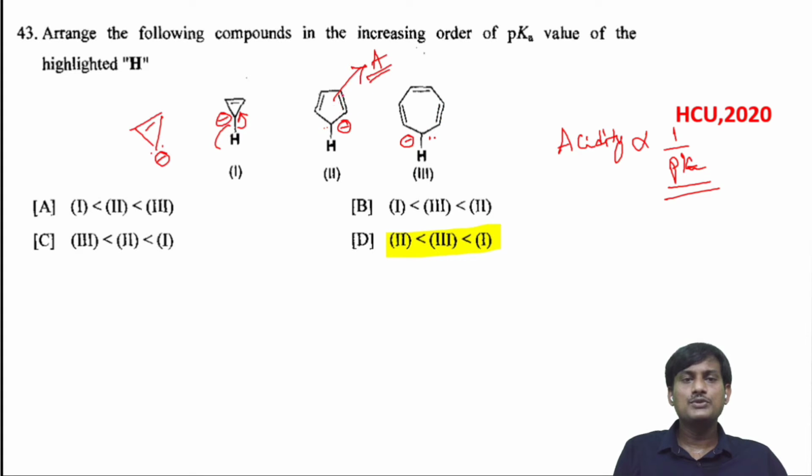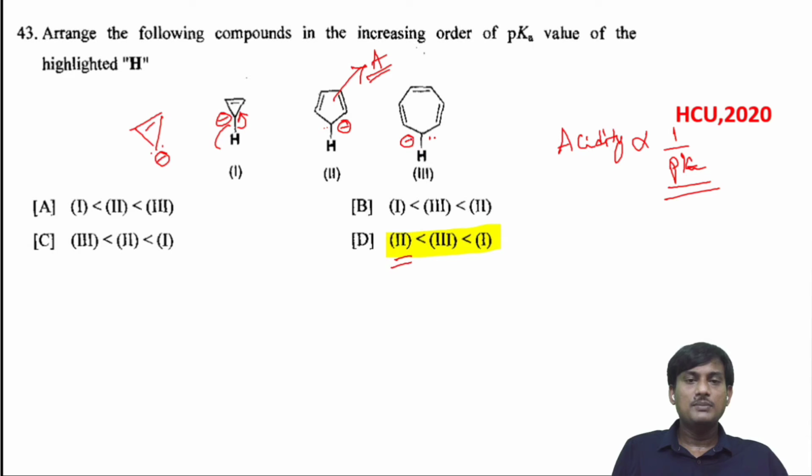So this one should have the least pKa. The second molecule should have the least pKa. Among these options, this one has the least pKa since it readily releases H plus, means it's more acidic. It contains less pKa.